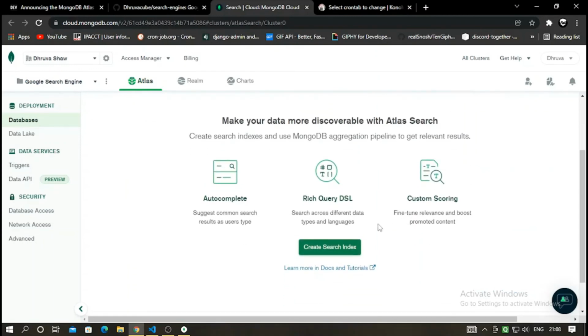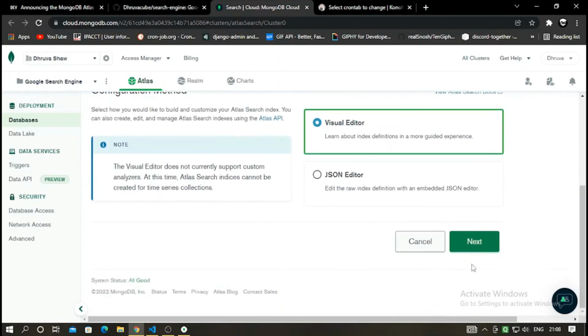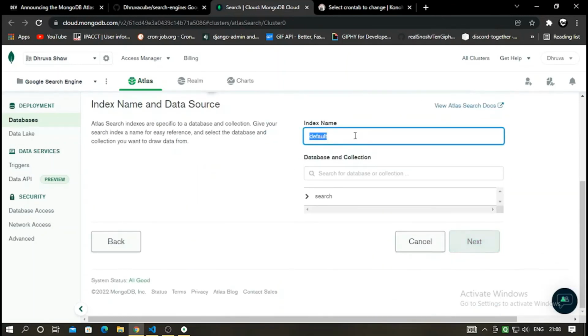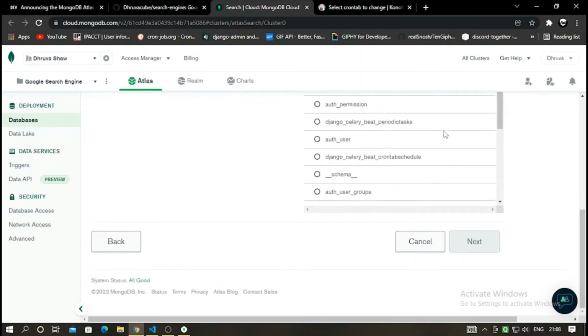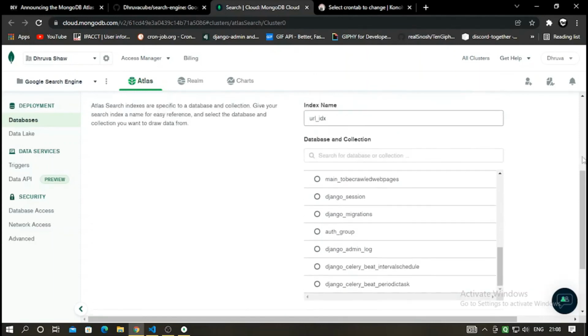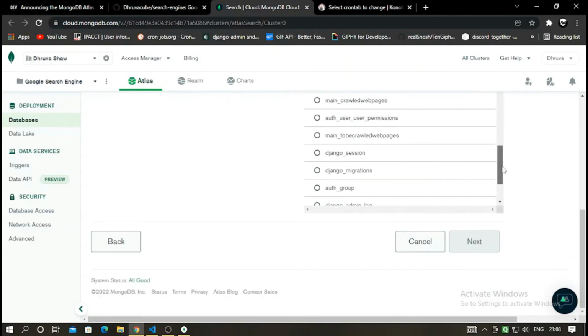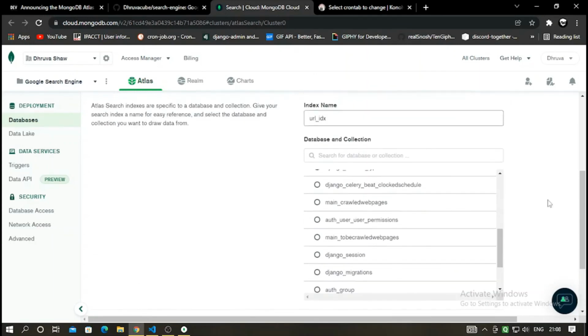Now what you have to do, create a search index, visual editor, next. The index name would be url underscore idx. Then go ahead and search. What we need to index is main underscore crawled web pages. That's it.